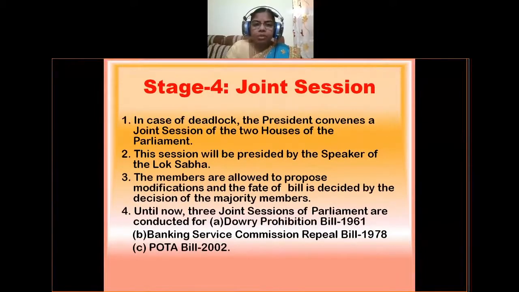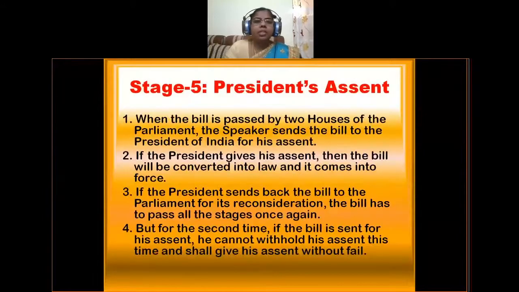Okay, so joint session will be conducted only during the deadlock of the bill. Okay, next coming to stage 5. So what is stage 5 means? President's assent. President's assent is required only after the bill is passed by both the houses of the parliament. Then only it reaches the president's house, Rashtrapati Bhavan, for his assent.